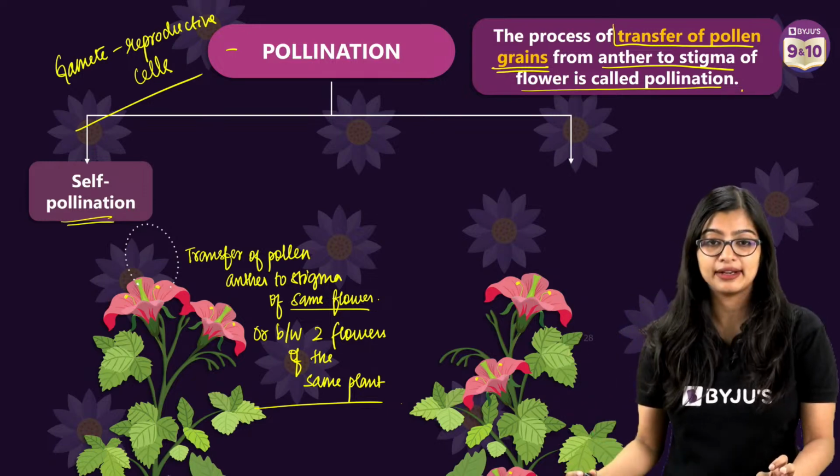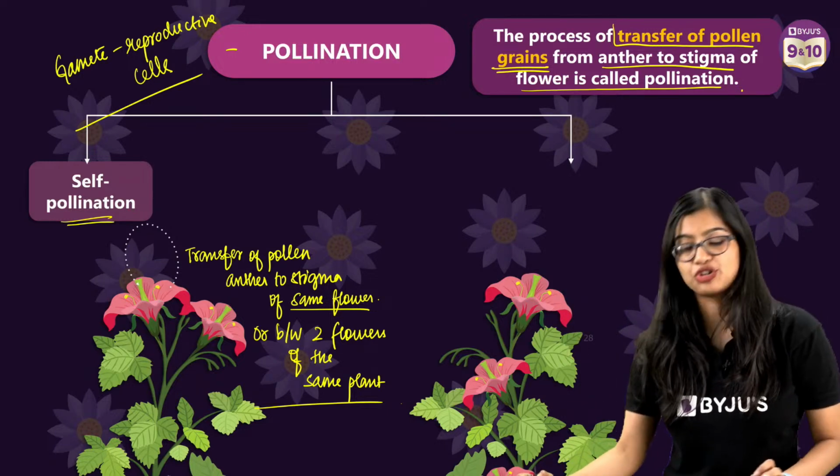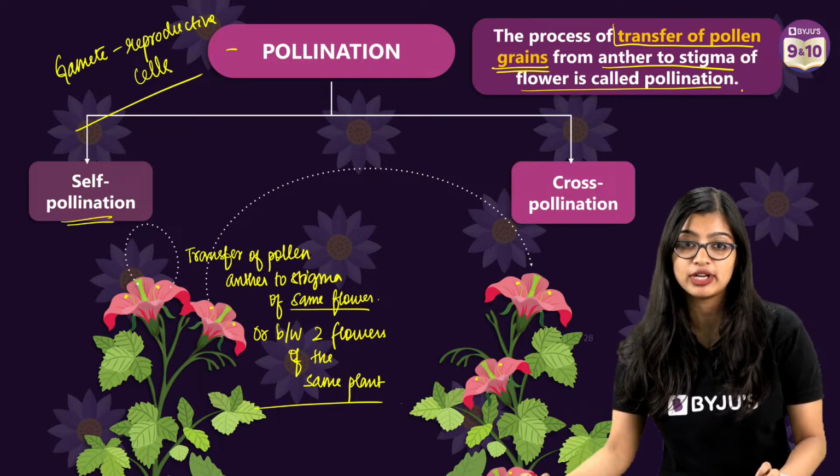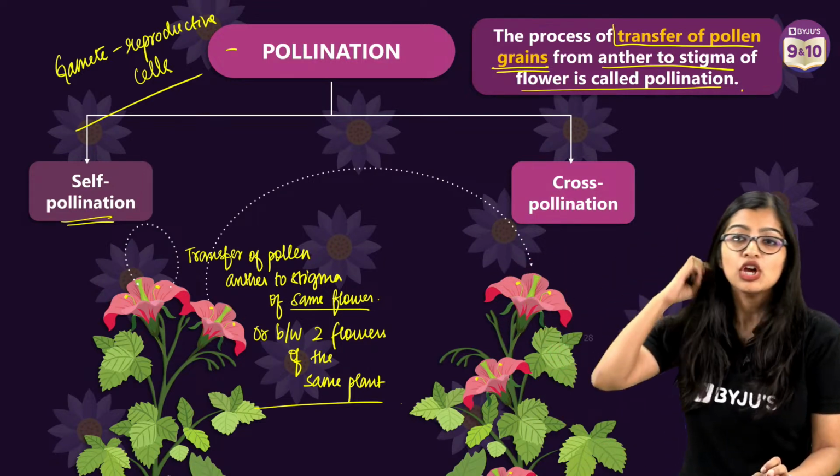While on the other hand, we have cross-pollination. A lot of you are asking me for cross-pollination, so please focus here, okay?